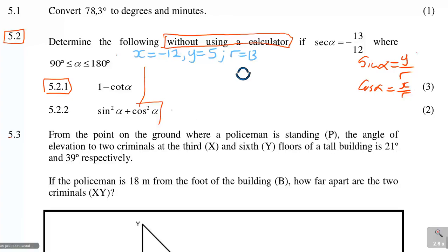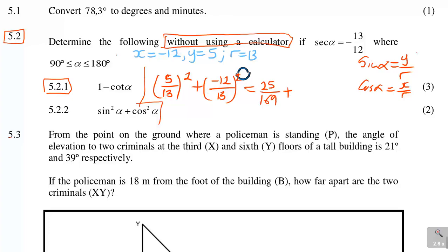So sin squared will be 5 over 13 squared, plus cos squared, which will be negative 12 over 13 squared. Then 5 squared is 25 over 13 squared, which is 169, plus negative 12 squared is 144 over 169.